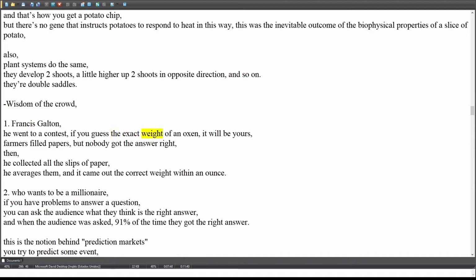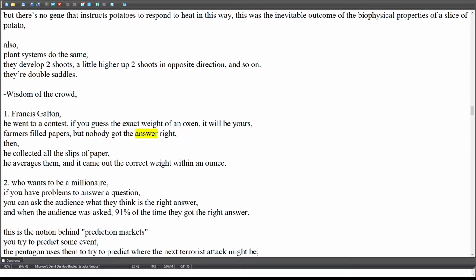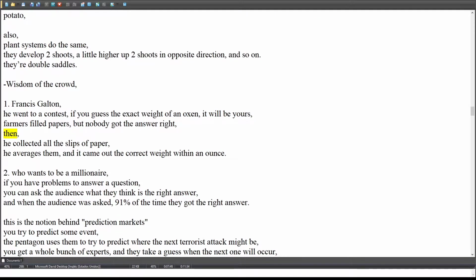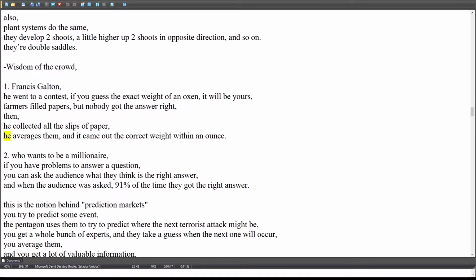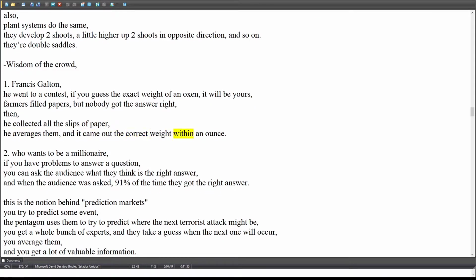If you guess the exact weight of an ox, it will be yours. Farmers filled in papers, but nobody got the answer right. Then he collected all the slips of paper and averaged them, and it came out at the correct weight within an ounce.